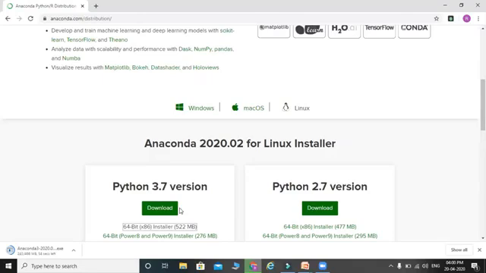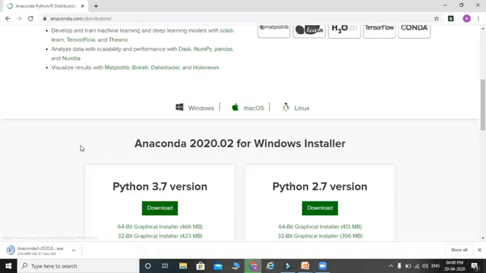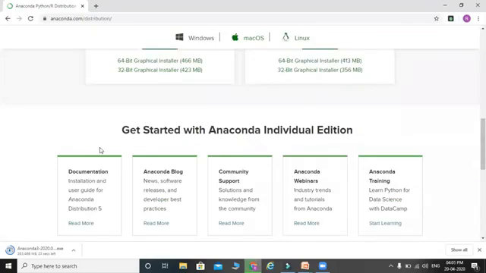Firstly, we are going to start with installation on the Windows environment. When you scroll down a little, here you will see the documentation for installation of Anaconda. Just click on it.